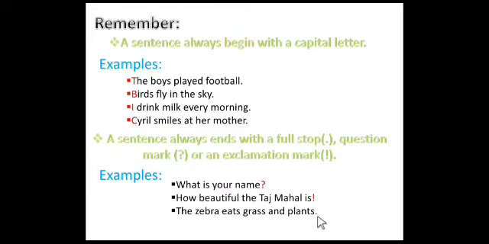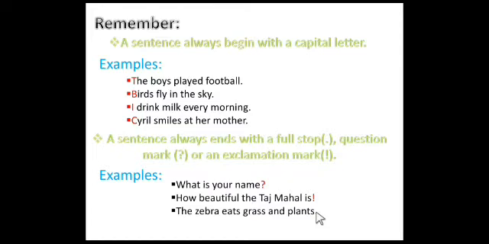Okay, the next one, I swam across the river. The next one, my father is reading a newspaper. So these sentences are in the assertive form. So for these sentences we must end with a full stop. We must put a full stop at the end of the sentence.